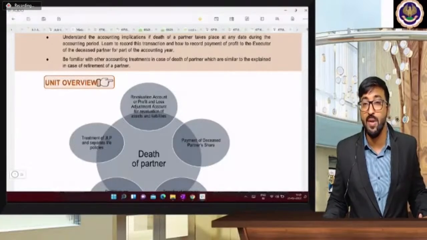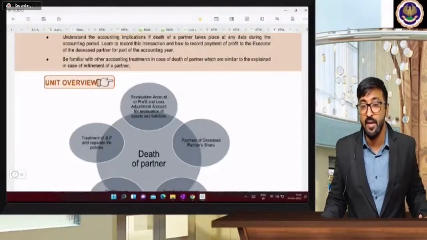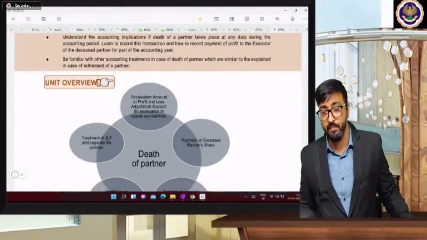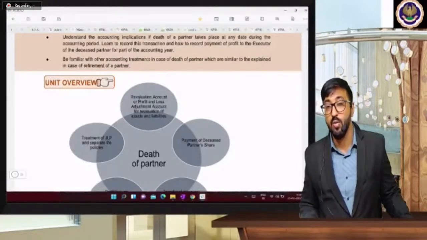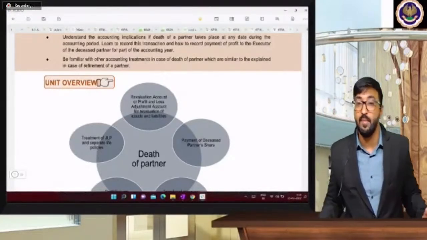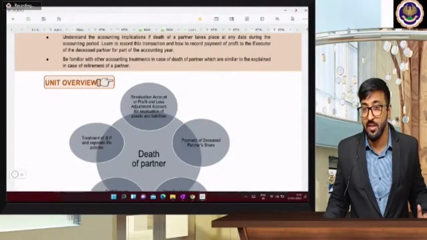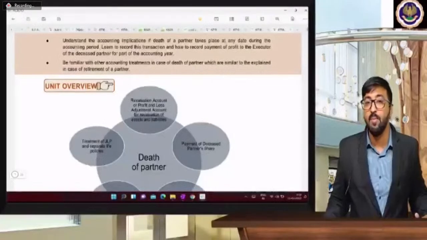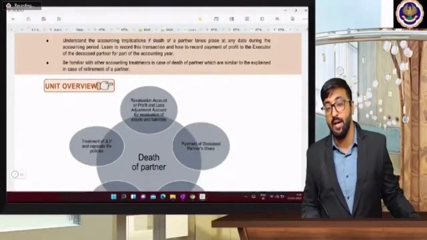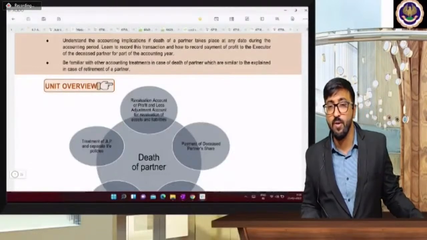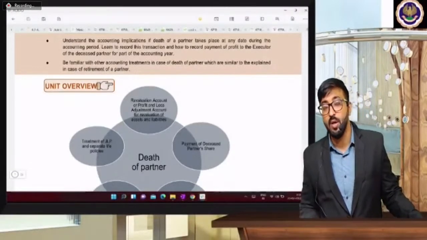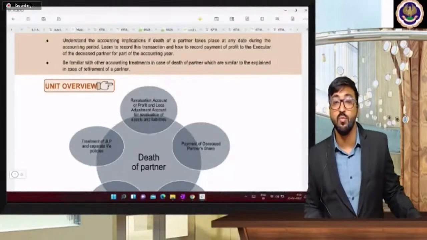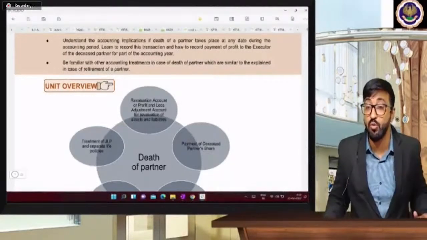If goodwill adjustment is there, sacrificing partners or losing partners will get credit, and receiving partners or gainer partners will be debited. After that, goodwill adjustment is only important in this partnership. Assets which are taken over by partner will be debited, and if liability is taken over by partner, we will give credit. So in partnership, you have to just focus on your revaluation account, because here we open revaluation account as sharing of profit of revaluation account to the old partners.